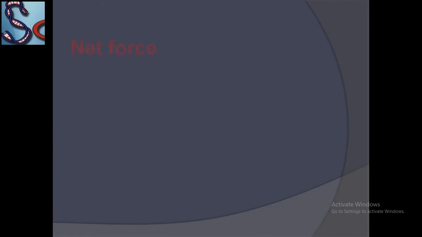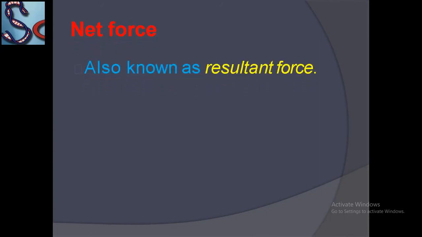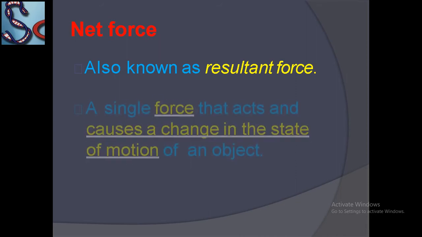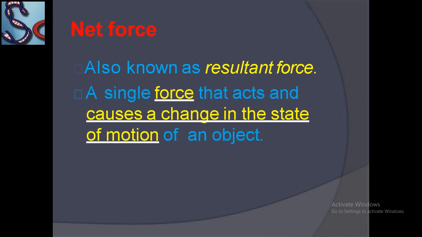Okay, now what is net force? It is also known as the resultant or sum of all the forces applying on a body. It is called net force. Okay, a single force that acts and causes a change in the state of motion of an object. A single force that acts and causes a change in the state of motion.